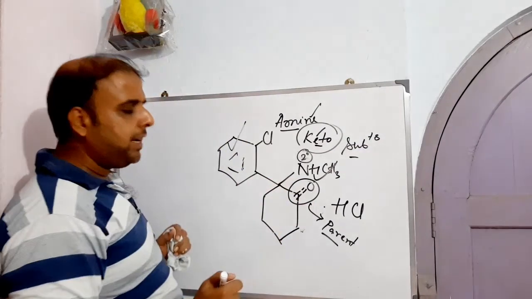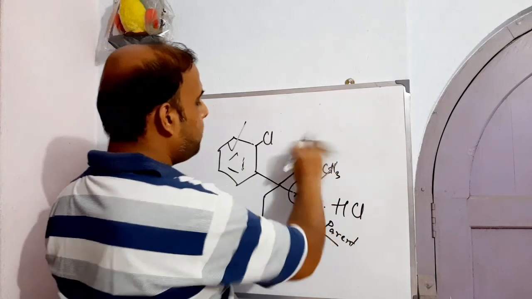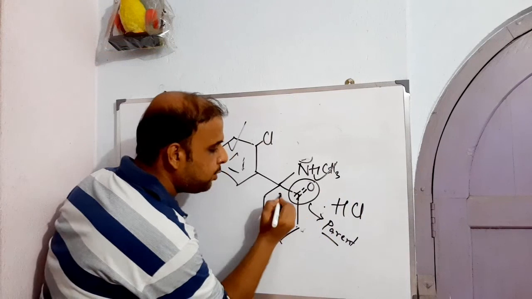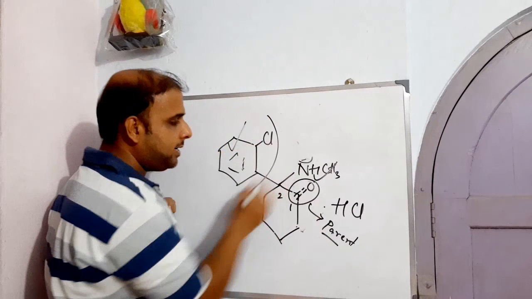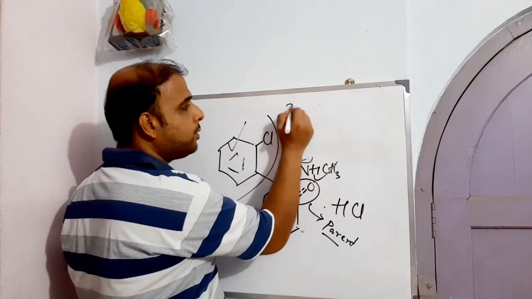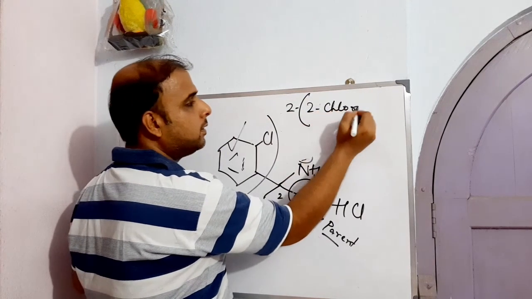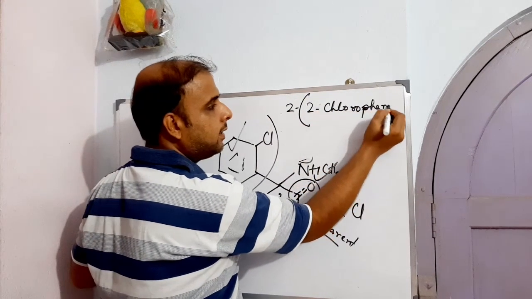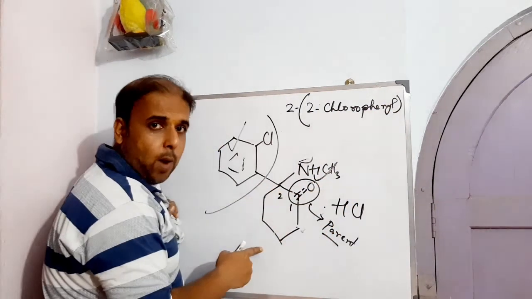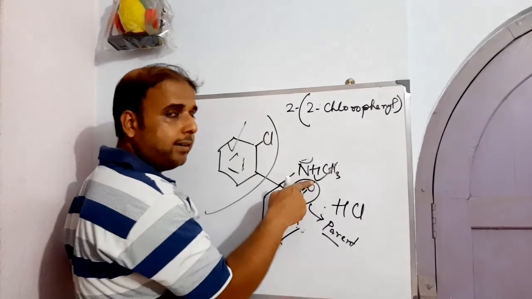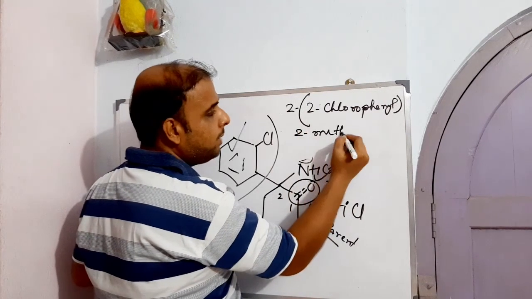So if we try to figure out the IUPAC name, how will it be? What are the components? This is position 1, this is 2. The 2 is holding a phenyl, and to that phenyl, 1 chloro is there. So this is found to be the major substituent. So 2 is holding 2-chlorophenyl. The second position of this cyclohexan-1-one is holding another substituent, this one, that is methylamino. So another substituent is 2-methylamino.